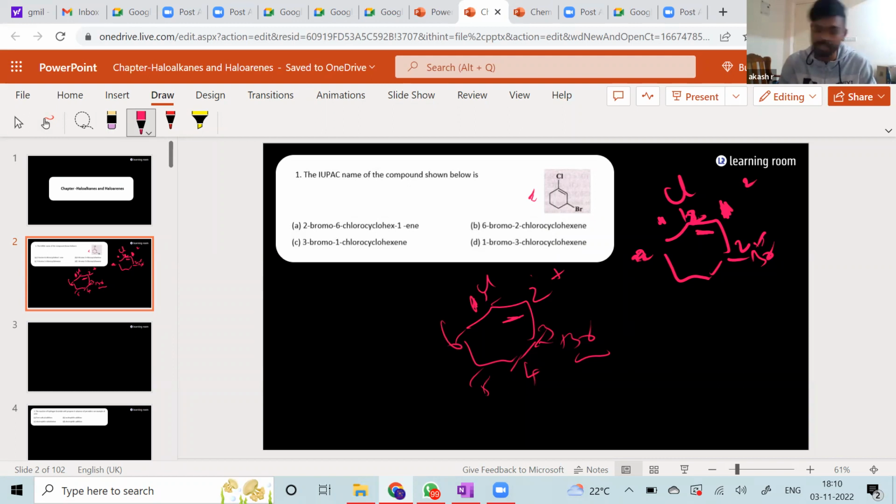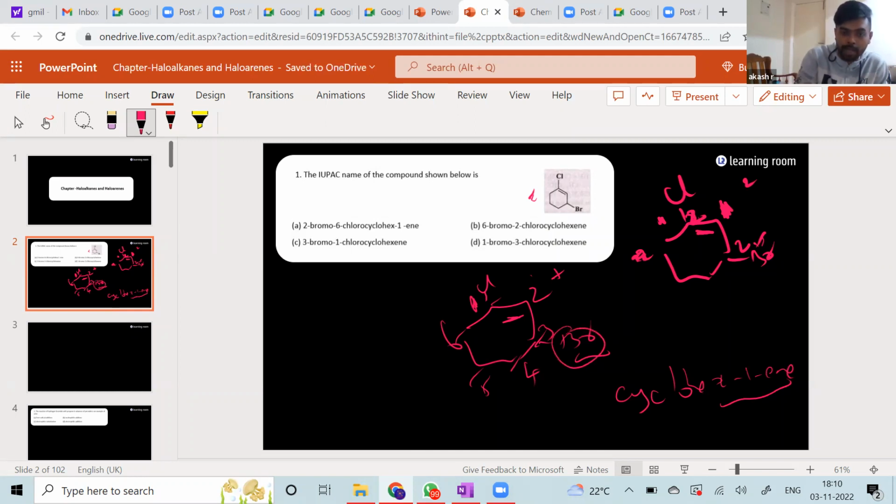Now, once the numbering is done, the naming is very easy. It's all about numbering, right? So now, how do we name this? Obviously, this is going to be a ring, so we're going to call it cyclohex. And in the first position, we have a double bond, 1-ene, or you can just write hexene. That is also okay. And in the third position, we have Br. In the first position, we have chloro. So if we are going to write chloro and bromo, yes.